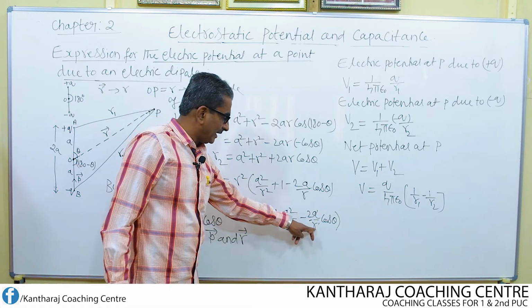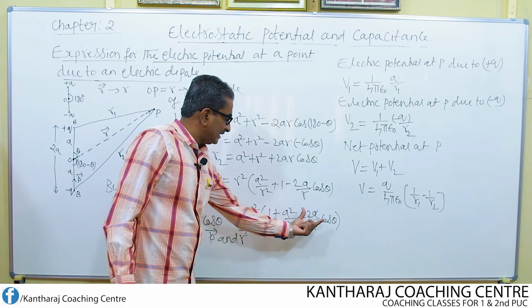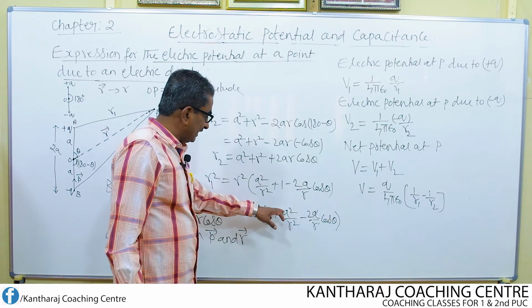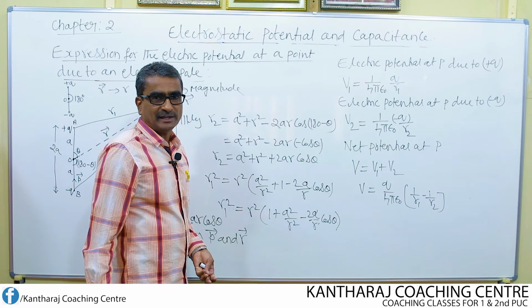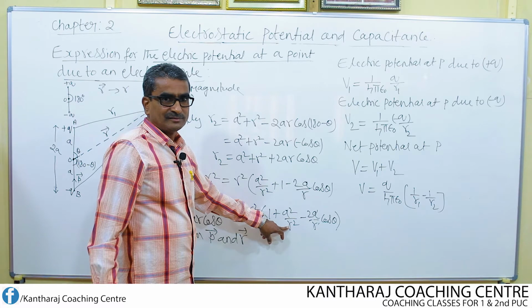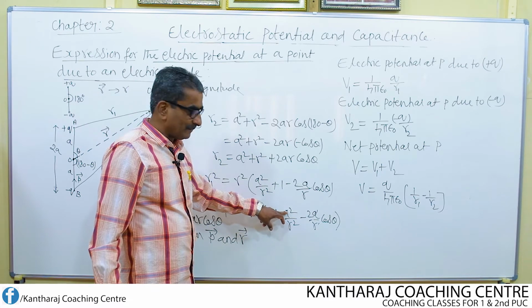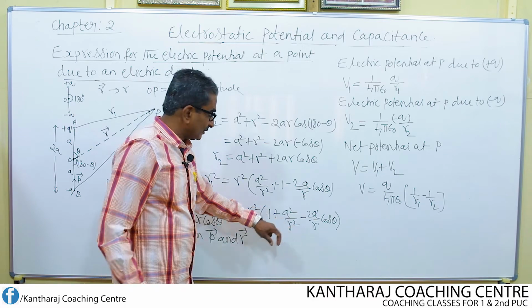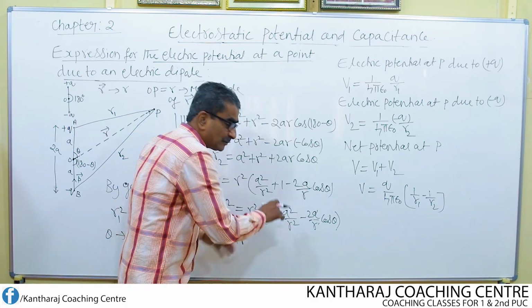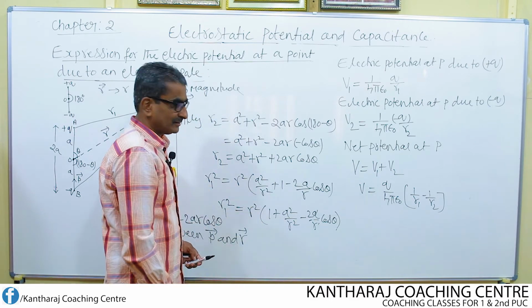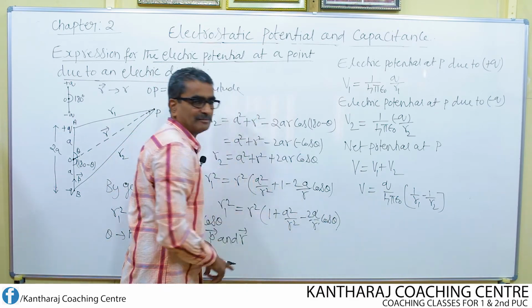Don't neglect a by r, because a by r is associated with other factors like 2 cos theta, whereas here a square by r square is independent. Moreover, if r becomes very large, since a is very small, and a square is already there, overall this ratio becomes further small, too small. That is why we neglect this, not a by r in this term.